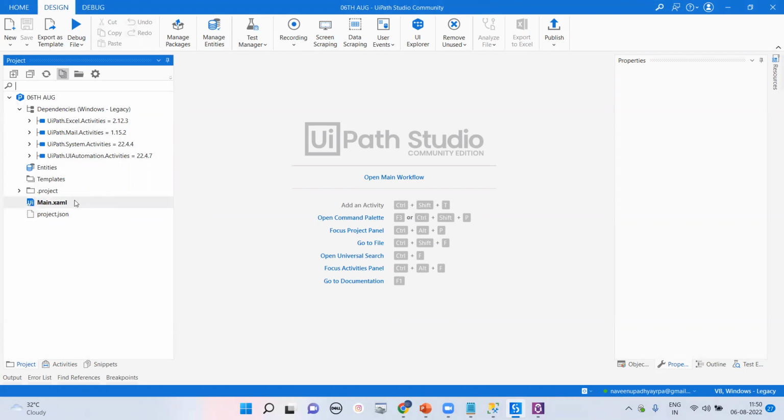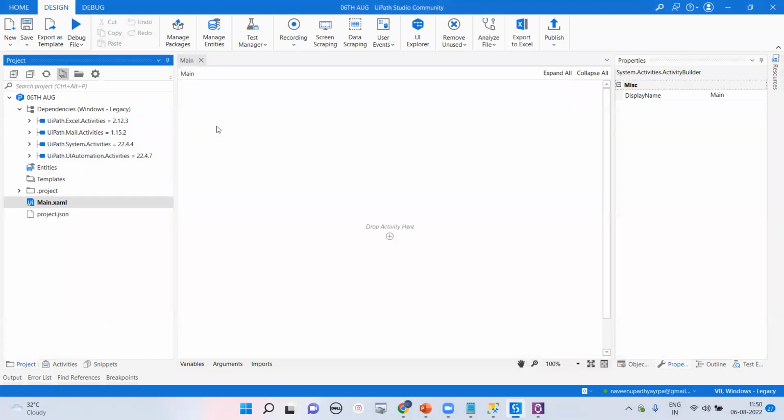That is the first program, called main.xaml file, and you have to click here. When you double click, automatically one workflow designer panel will open, meaning here you can start your development. If you go for Python, you write the particular code. You may not know the code, but you write it. You go for Java System.out.println, and you pass the main method. You write driver.get. You write all this particular code. If you don't know, you check on Google and get it from there.